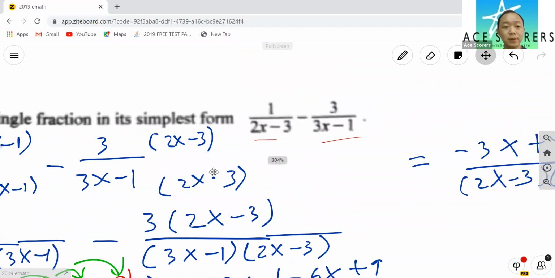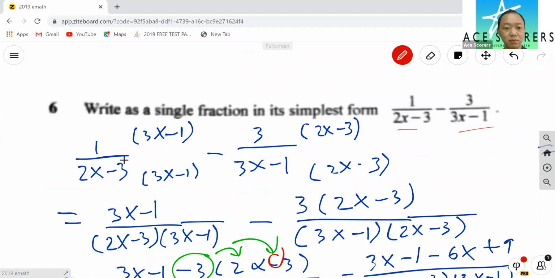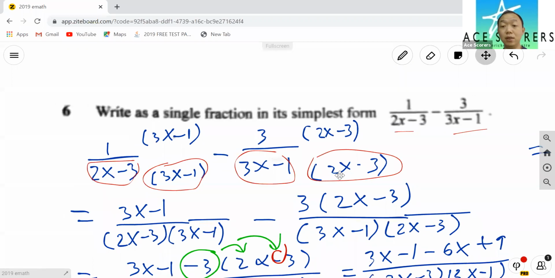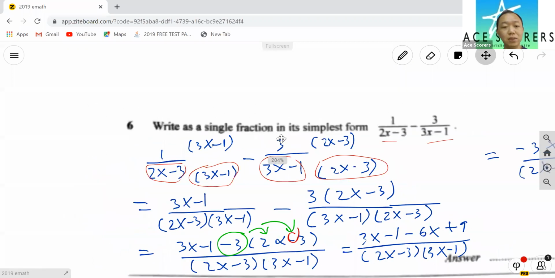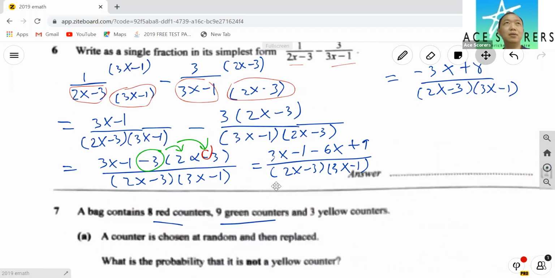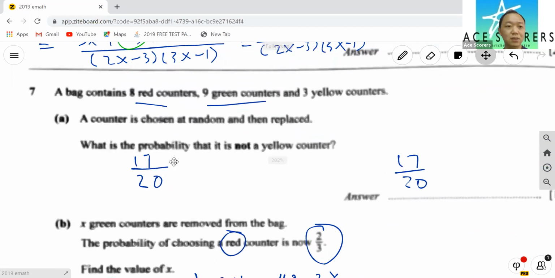Okay? So you see this is the original one. You need to multiply with 3x minus 1. This is the original one. You need to multiply with 2x minus 3. Where did this come from? Come from here. Where did this come from? Come from here. So I'm not going to go through all the working. You can watch the previous video for that. Just want to tell you that it's not that difficult. Your E Maths is really not that difficult.